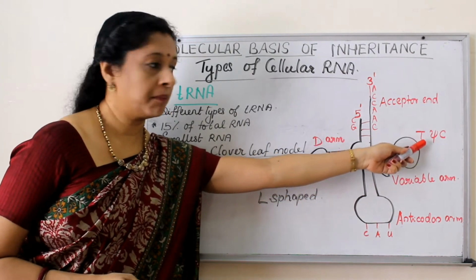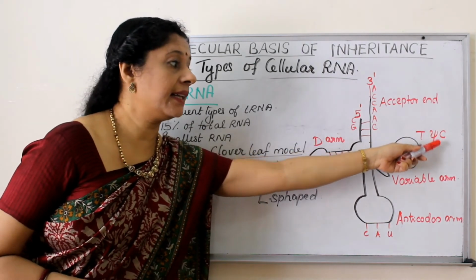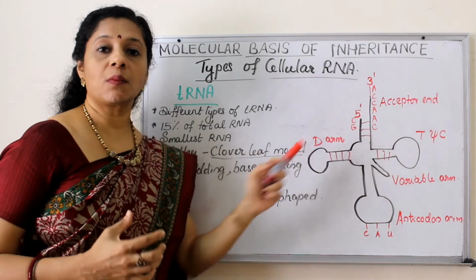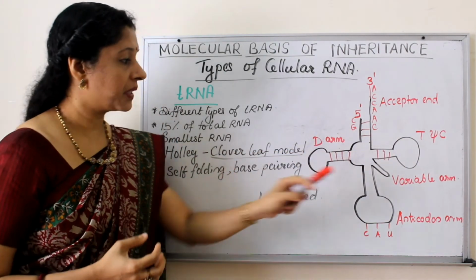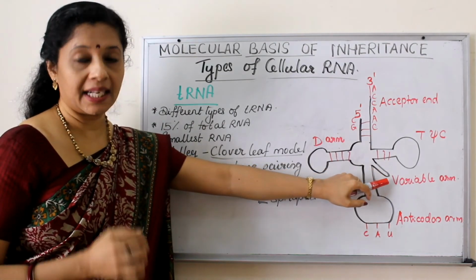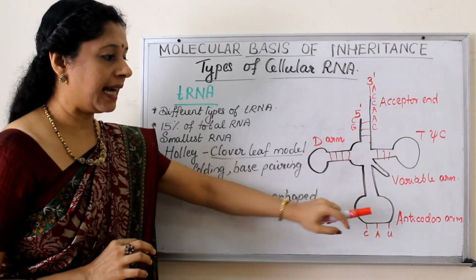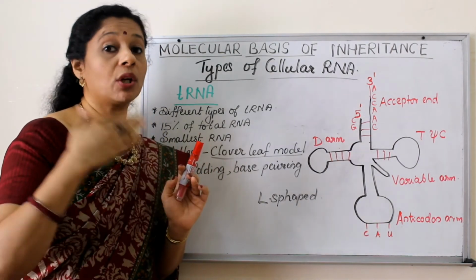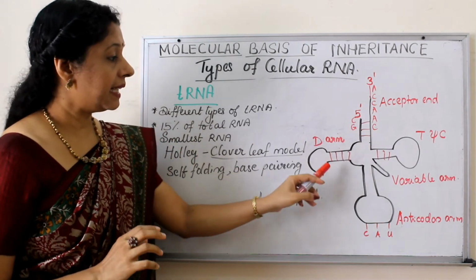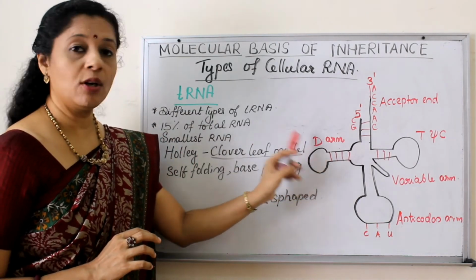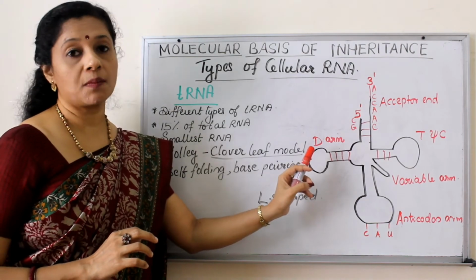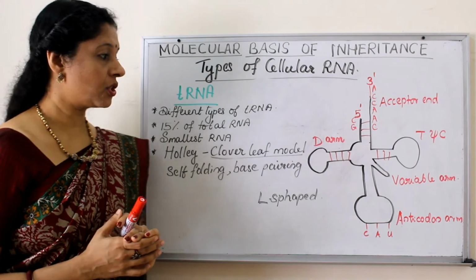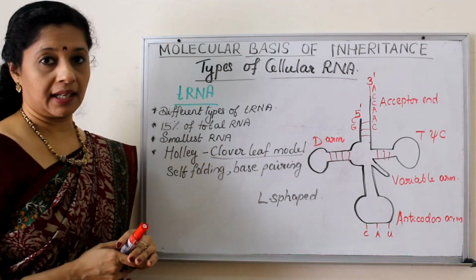Here comes the TΨC arm, where we write T, psi, C. This is thymine, pseudouracil and cytosine. It has a stem and a loop. This side is for attachment of the ribosome. Then there is a variable arm, which has only a stem but no loop. Then the anticodon arm has three anticodon bases which are complementary to the codons on the mRNA. Then here the D arm, again with stem and loop both present. The D arm is for recognizing and binding to the enzyme. Then this is the 5' end. So this is the structure of a tRNA.